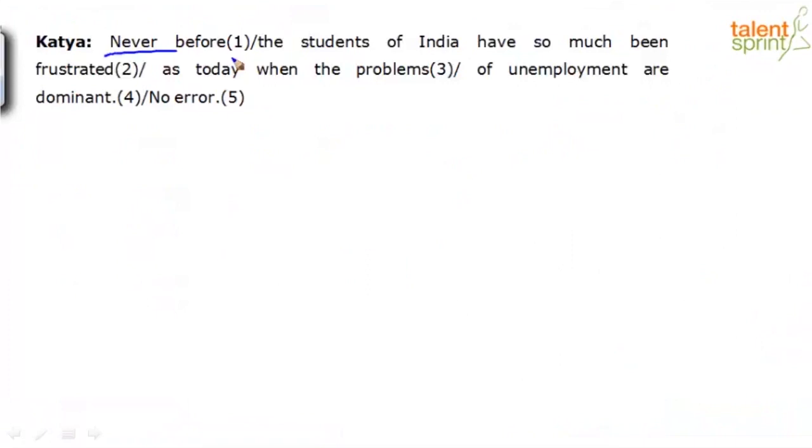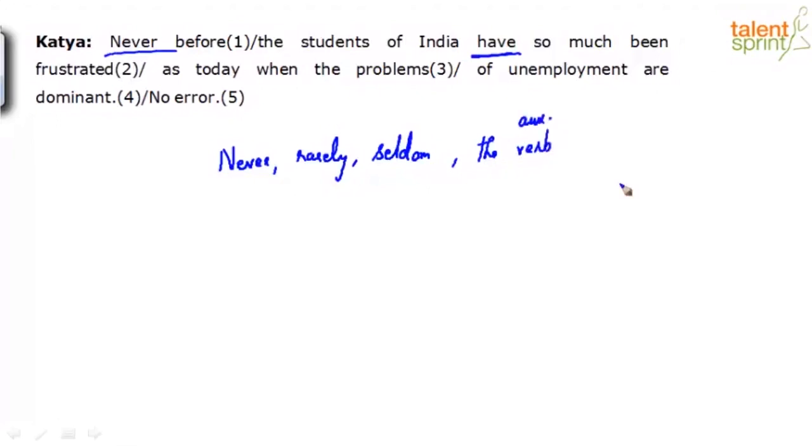So when a sentence begins with a negative adverbial, like never, rarely, seldom, scarcely, hardly, we know that, right? When you have a sentence beginning with this, what happens is the helping verb, or the auxiliary verb, in our context is have, right? So the auxiliary verb comes before the subject.